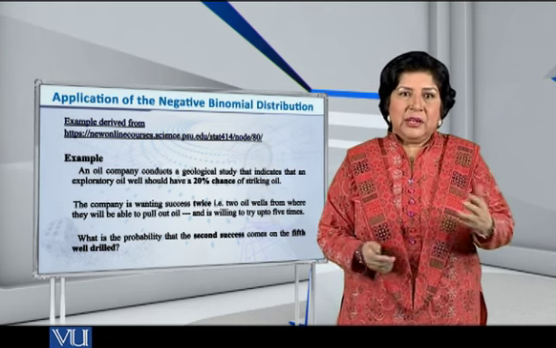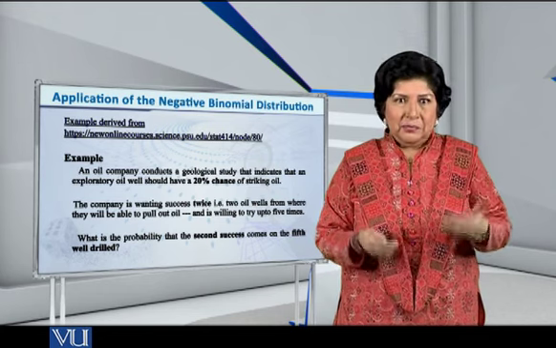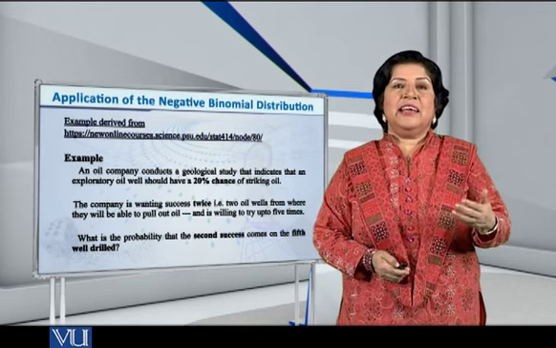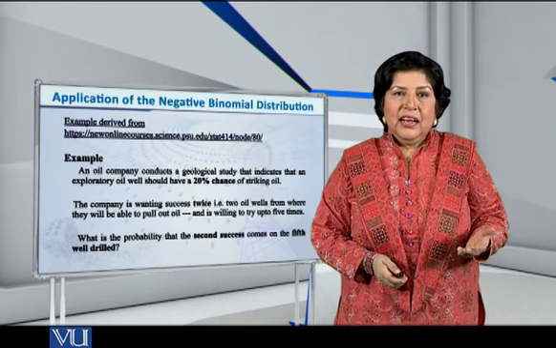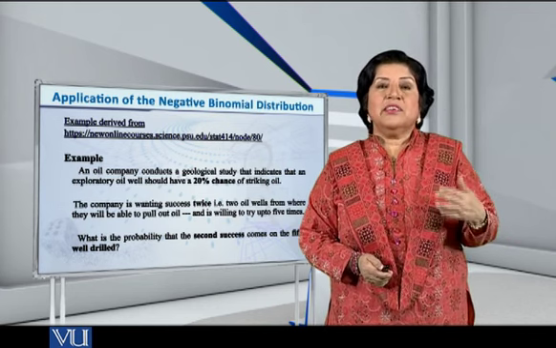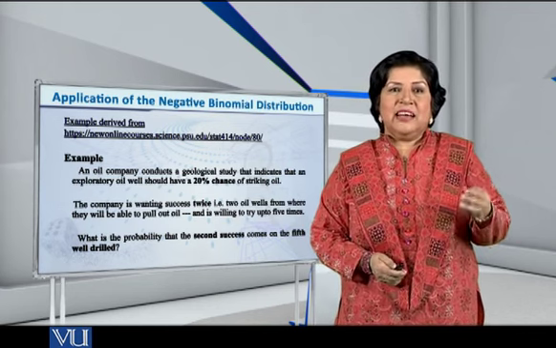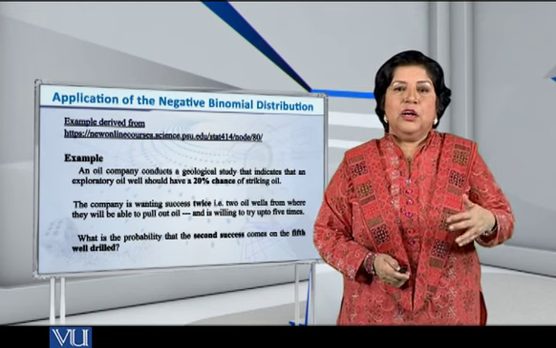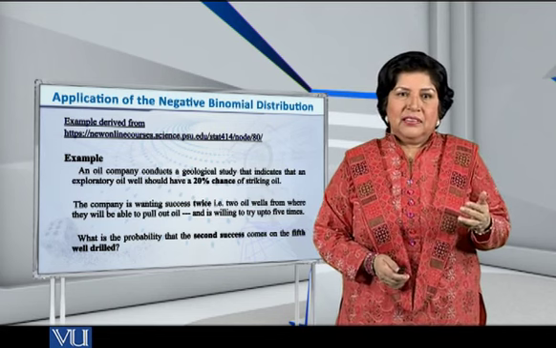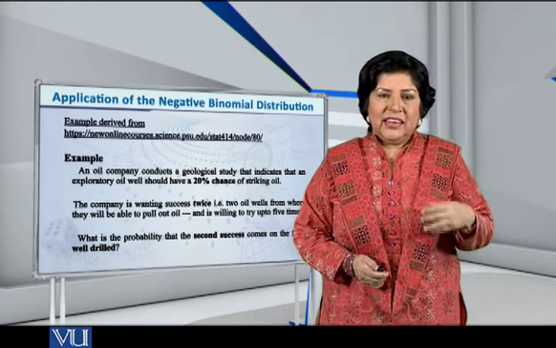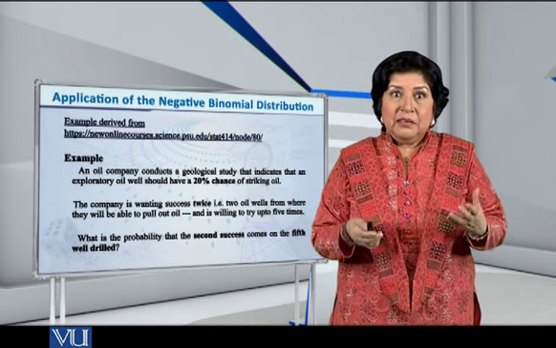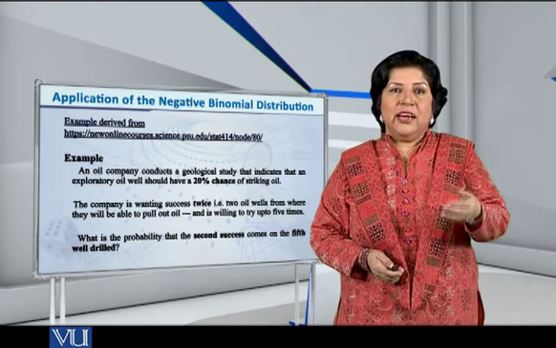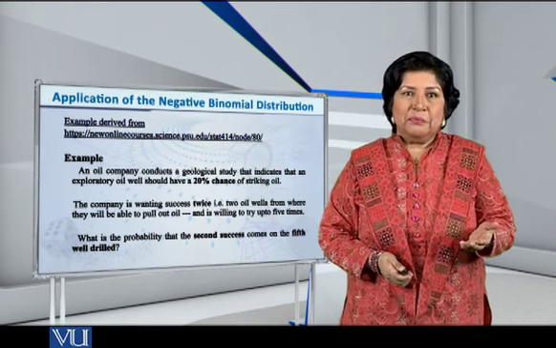यानी वो चाहते हैं कि वो जब करें तो दो ऐसे उनको मिल जाएं कि जहां से they can pull out oil, and they are willing to try up to 5 times. So now the question is, what is the probability that the second success comes on the 5th well that they are digging? ठीक है जी? What is the probability that they will be getting the second success on the 5th well that they have drilled?